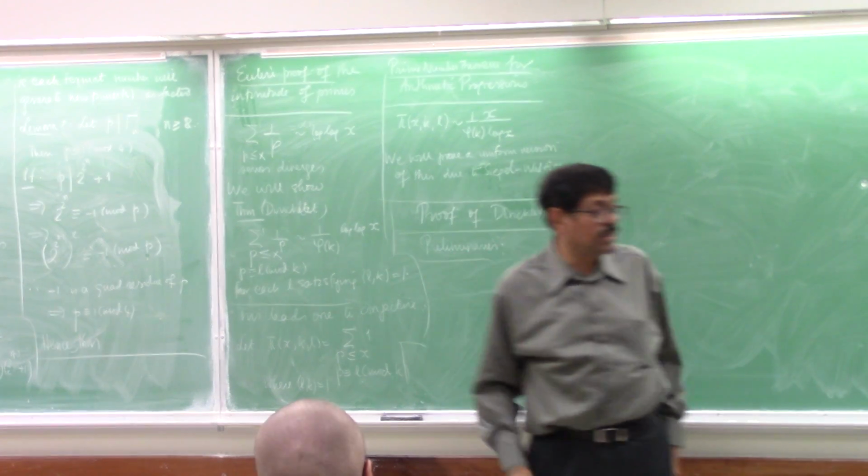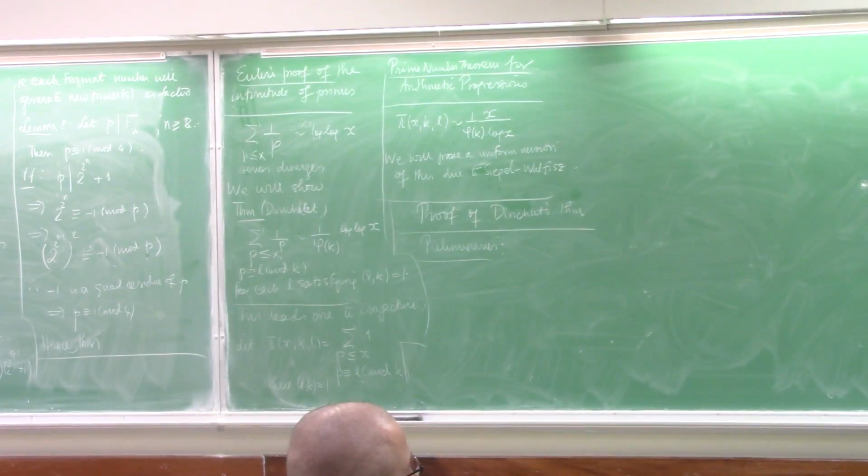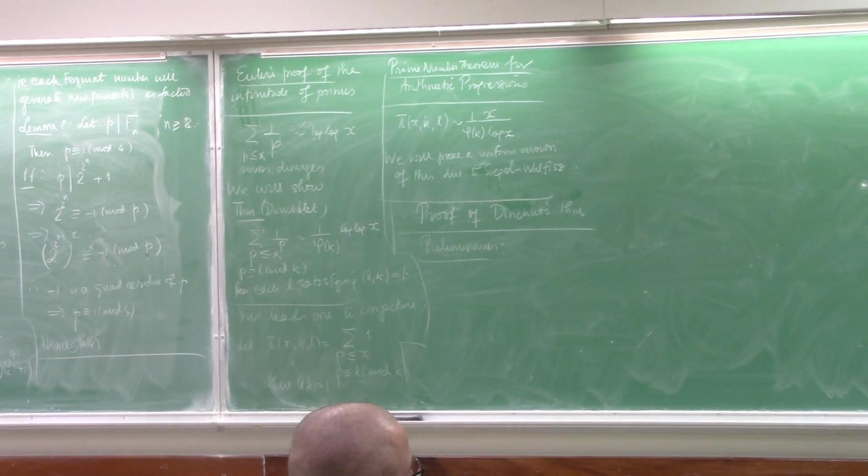Okay. So the preliminaries involve the definition of what are called characters. In this case, they're called Dirichlet characters, but those of you who have had abstract algebra, I think the graduate course in abstract algebra will deal with the character group. I'm not sure whether the undergraduate course deals with group characters.